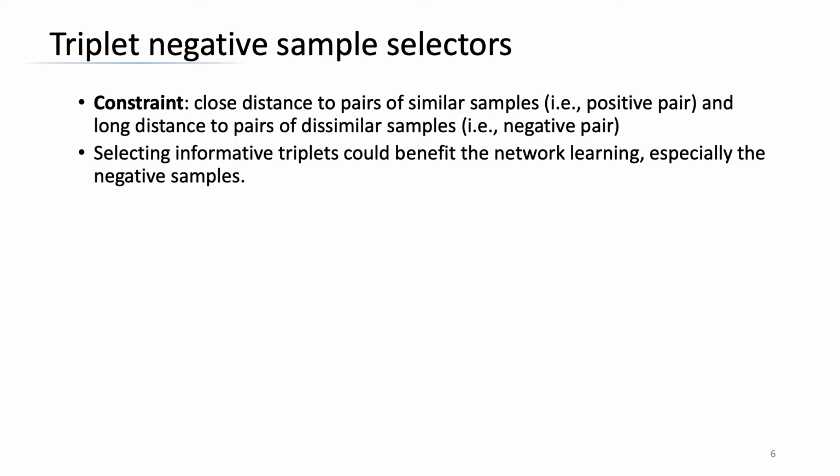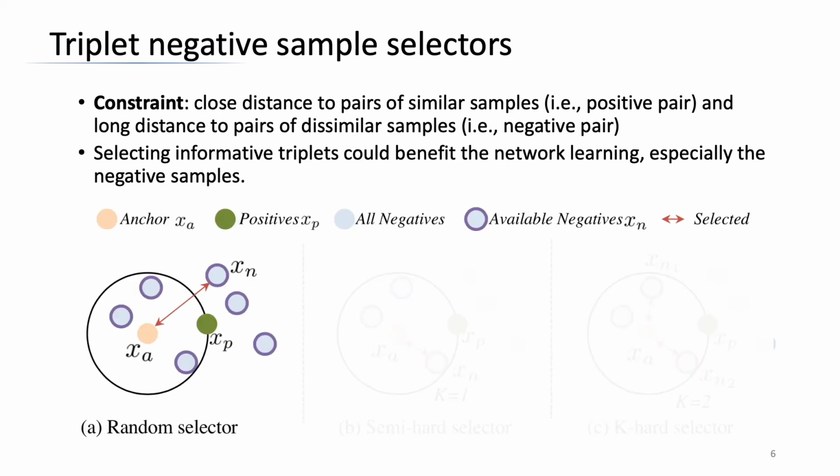The goal of the original triplet loss is to assign close distance to pairs of similar samples, that is, positive pair, and long distance to pairs of dissimilar samples, that is, negative pair. Selecting informative triplets could benefit the network learning, especially the negative samples. The random selector only randomly selects one negative sample. Since the selected negative sample may already obey the triplet constraint, the training with random selector may not be efficient.